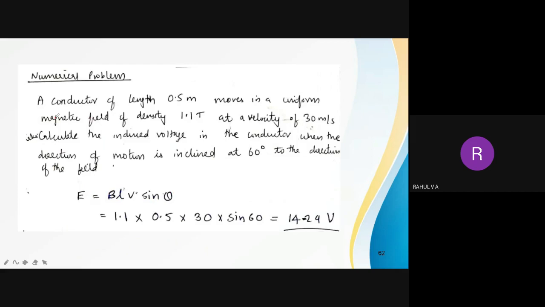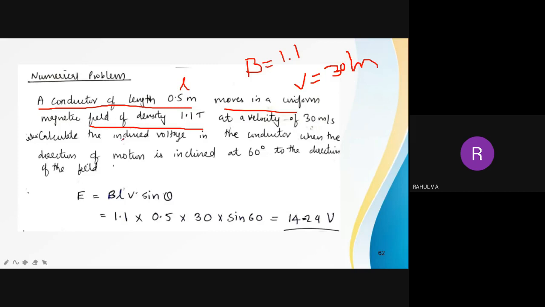Now write this problem, a numerical problem. A conductor of length L, 0.5 meter, moves in a uniform field density of 1.1 Tesla, that is B is equal to 1.1 Tesla, at a velocity of 30 meter per second. Calculate the induced voltage in the conductor when the direction of motion is inclined at 60 degree to the direction of field.